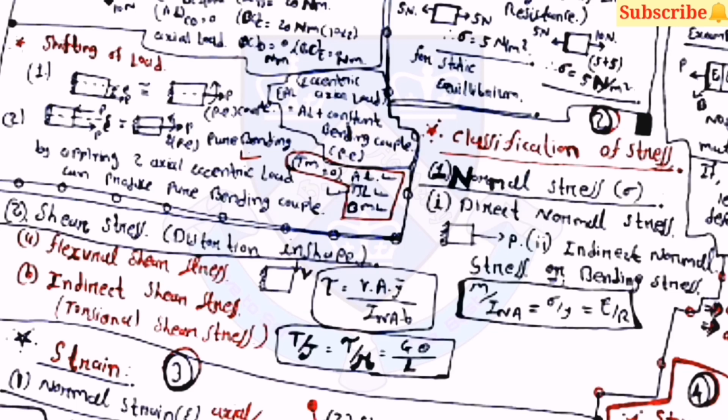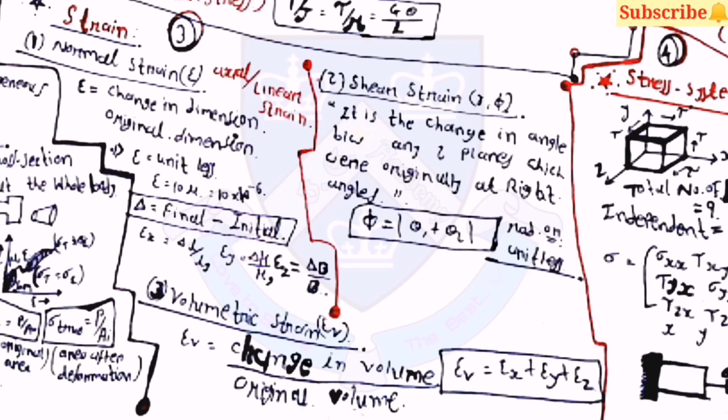And the second equation for shear stress: tau equals V A y bar upon I_NA into b, and T by J equals tau by R equals G theta by L. Then coming towards strain, here normal strain, and after that shear strain. Normal strain is axial or linear strain, you can say.